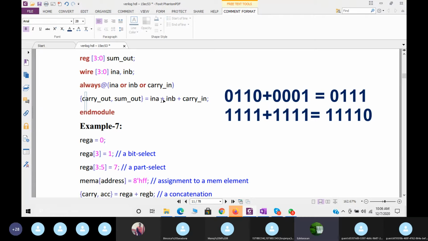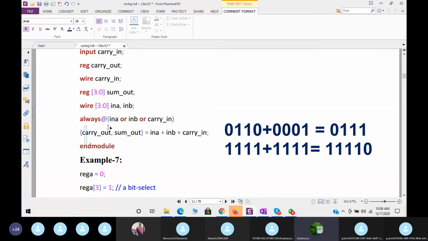So in A, that is input A plus input B plus carry in, when I add it will give the result. But I will get the output separately in the waveform. The only thing is here we are performing the operation in a concatenation way. But in the simulation we will get the carry out and the sum out separately.